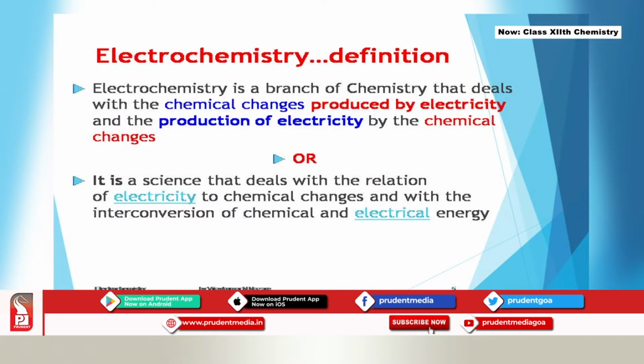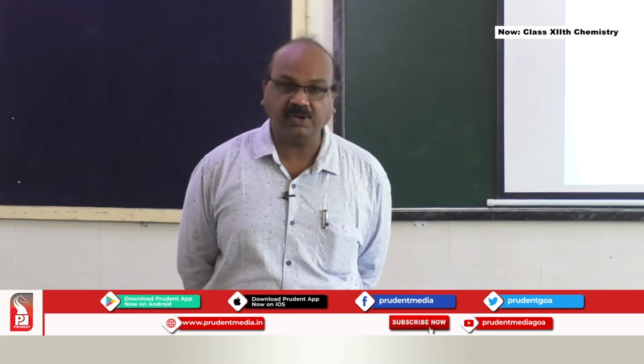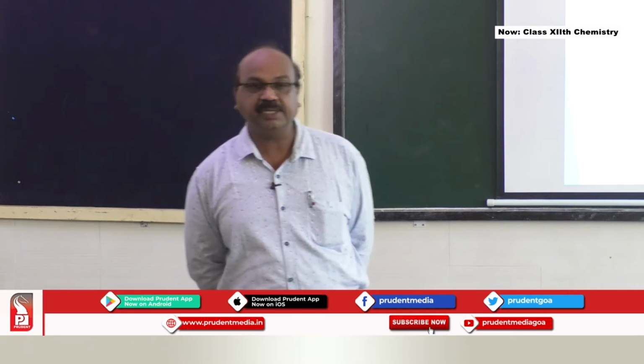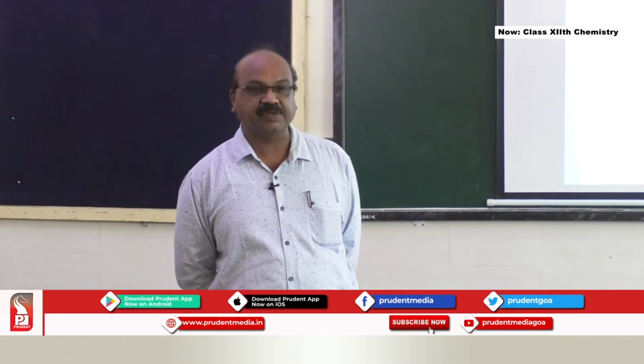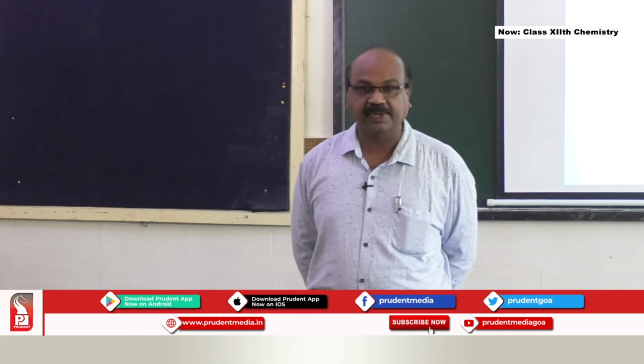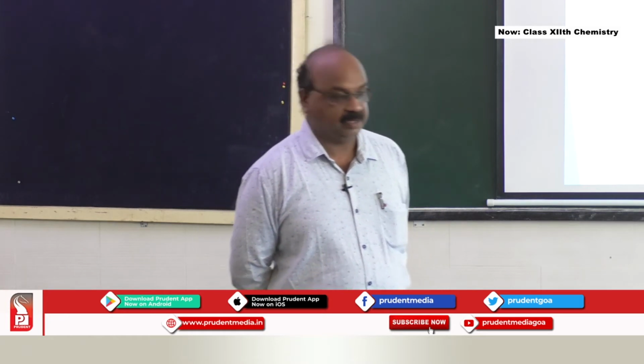So let's learn what is electrochemistry, the definition of electrochemistry. Electrochemistry is a branch of chemistry that deals with the chemical changes produced by electricity, and the production of electricity by the chemical changes. So we have both here. Chemical reactions produce electricity, or electricity is used to carry out the chemical reactions. Based on these two, there are two different terms, electrochemical cell and electrolytic cell, which we are going to learn in detail further.